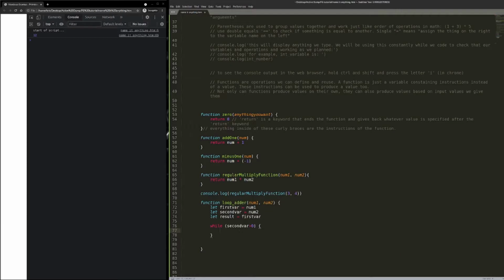I mean, it doesn't break your computer or anything. It's just annoying because you got to wait for it to unfreeze and then close it and whatever. But we're going to start off simple here with just a while loop.